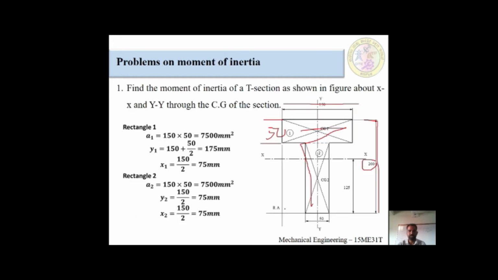There would be two rectangles in the T section. First one, this one. Second one is this one. This is the first component, this is the second component. The first component CG is here and the second component CG is here, at half of each component.